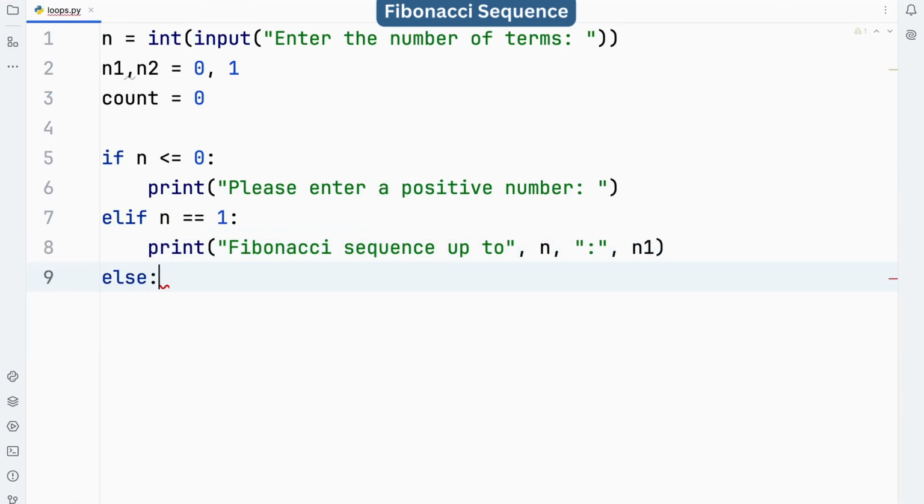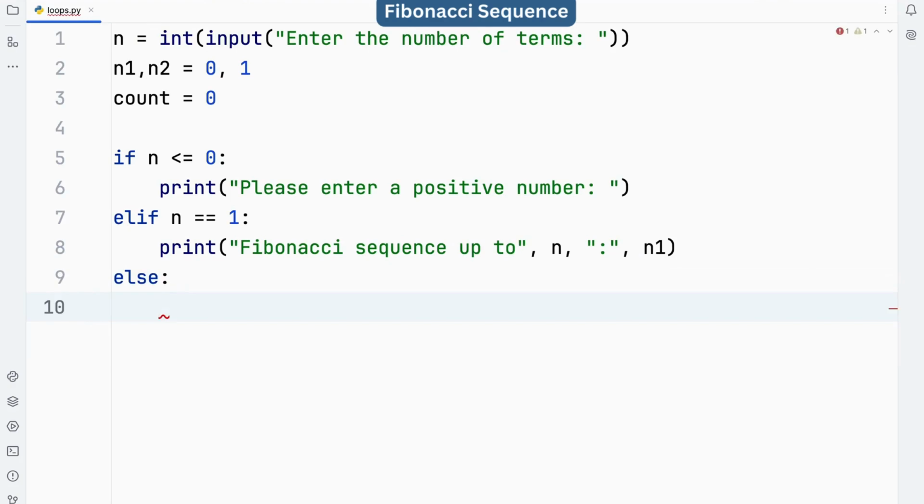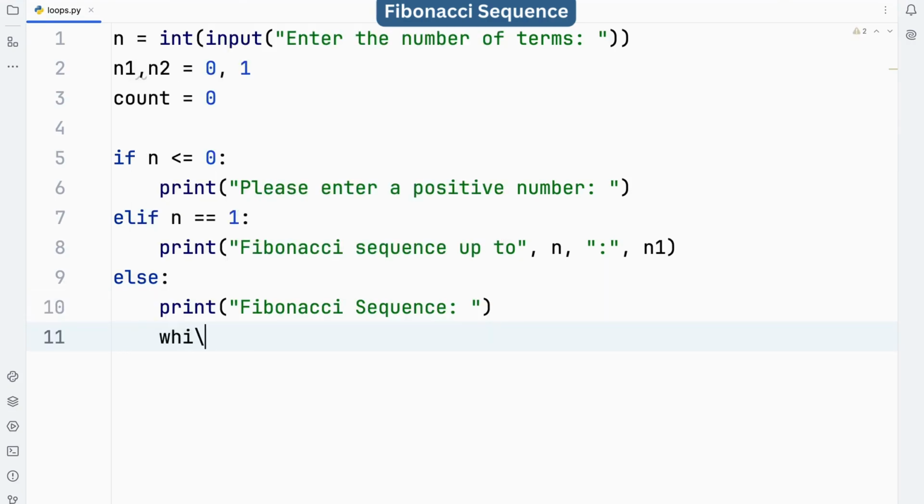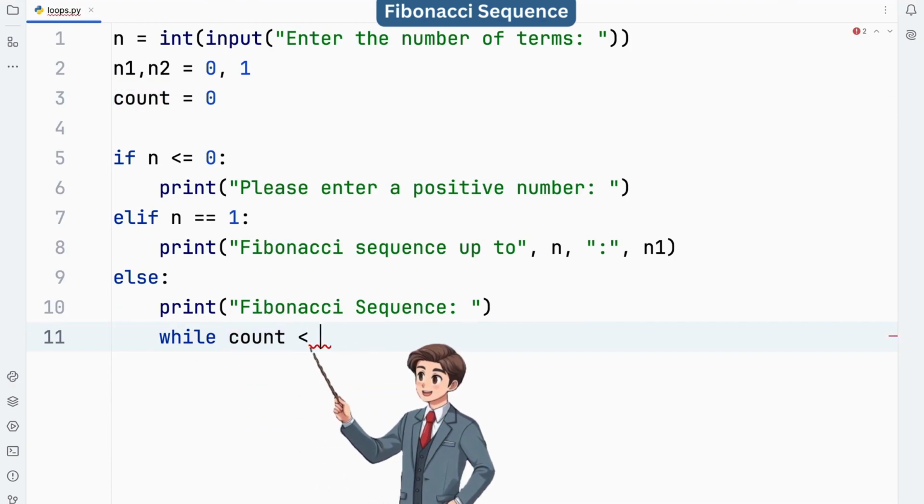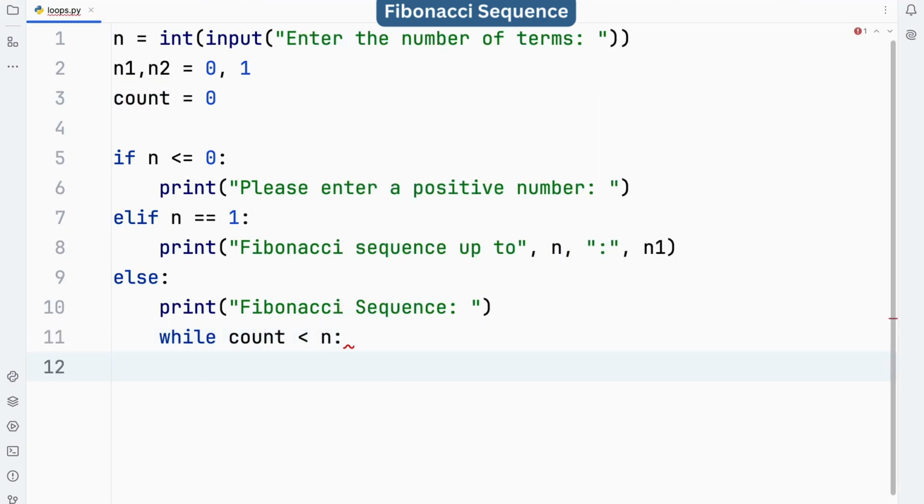This line handles the case where n is greater than 1. The code inside the else block will execute if neither of the previous conditions were true. This line starts a while loop that will continue to execute as long as count is less than n. The loop generates the Fibonacci sequence up to the specified number of terms. Prints the current value of n1. n1 is the current term in the Fibonacci sequence.